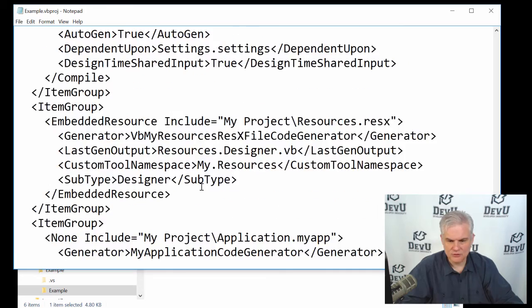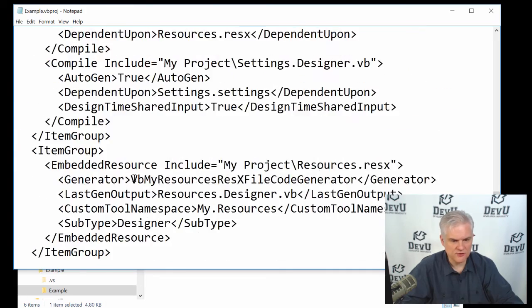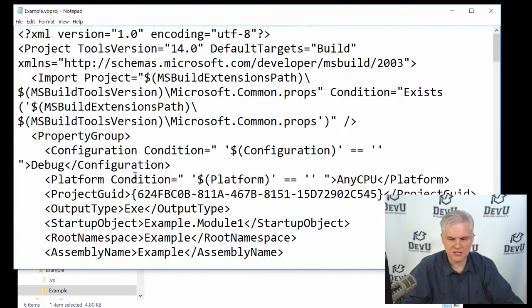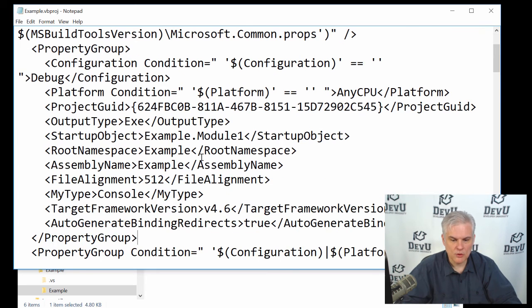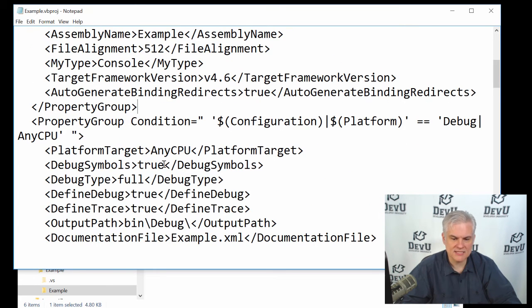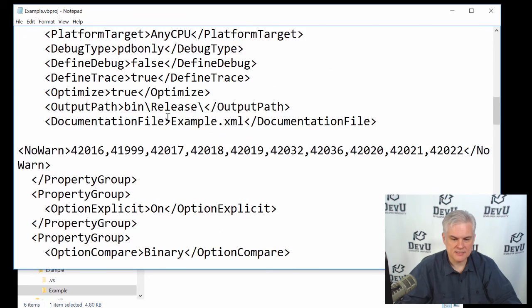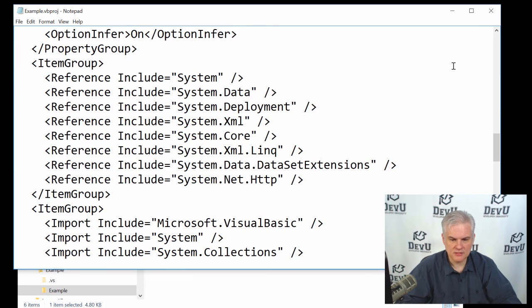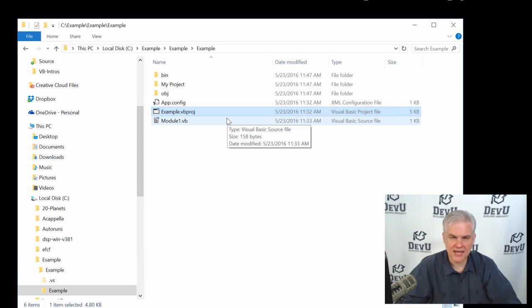A lot of settings. We do not want to make any changes to this whatsoever. It just has information that's going to be used by the Visual Basic compiler to create an executable for our application, and also maybe some other things related to how we want our project organized and what we want visible in our application. I'm just going to close that. I do not want to make any changes to it.